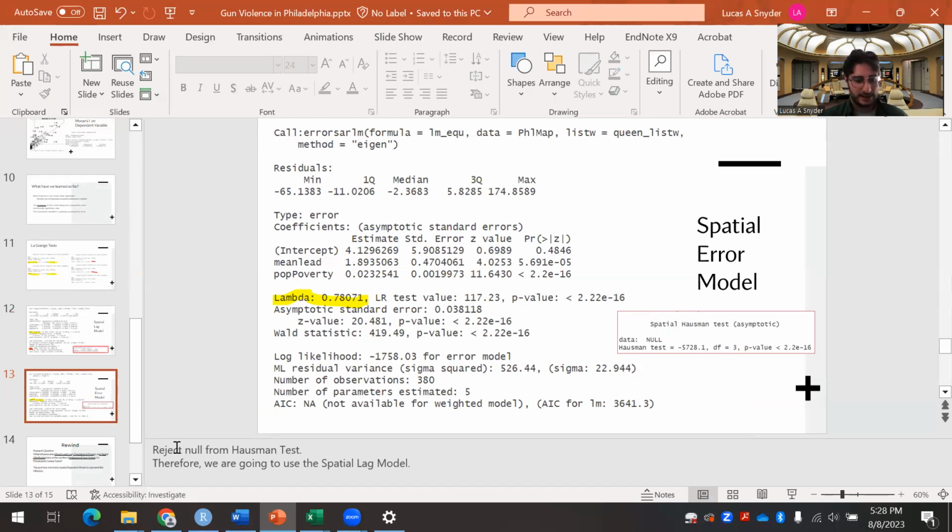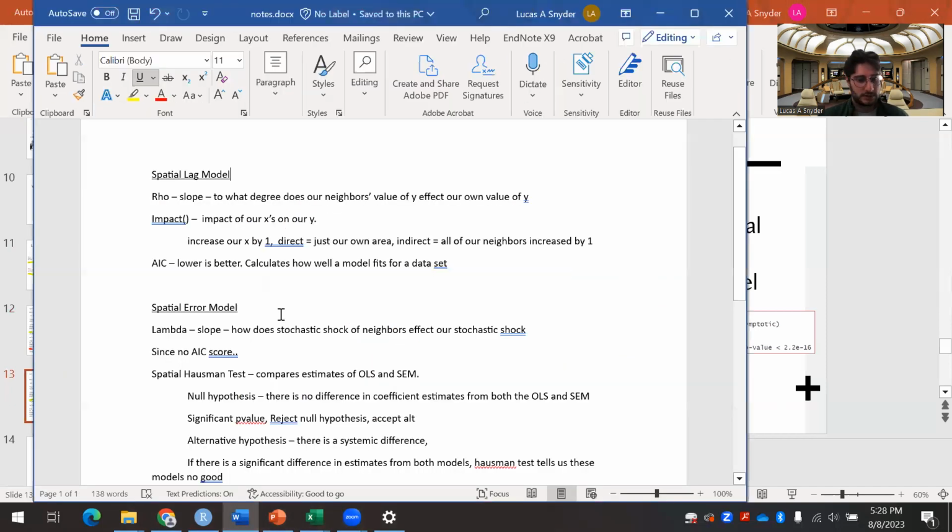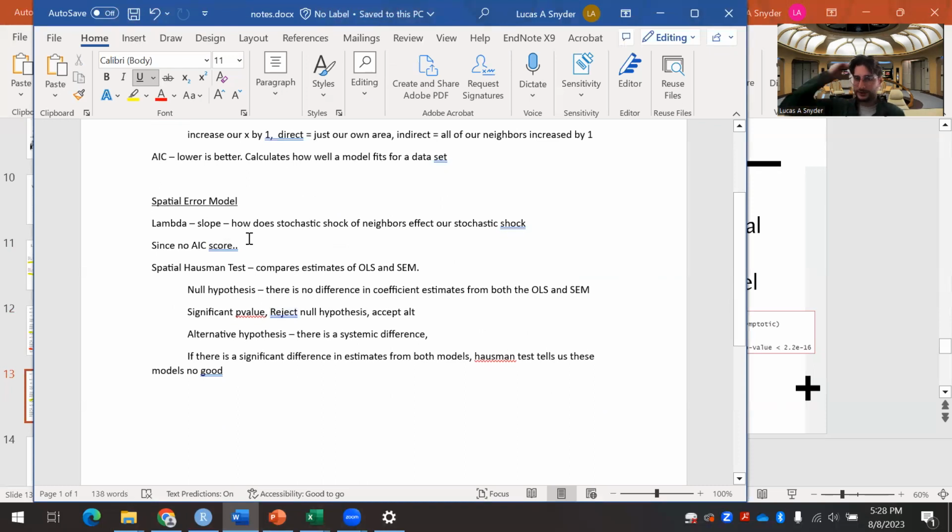Now, what is that? The spatial Hausman test is testing this null hypothesis. It's seeing if there's any difference in coefficient estimates between the OLS model and this spatial error model.